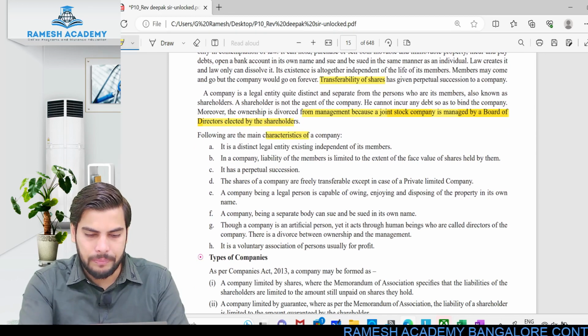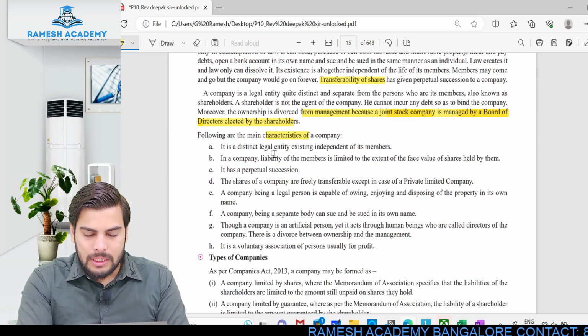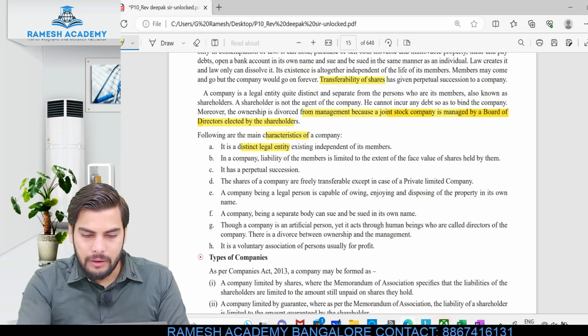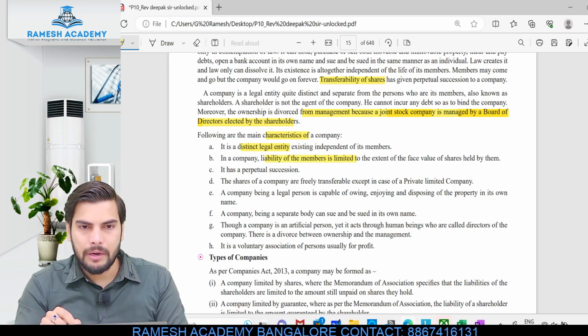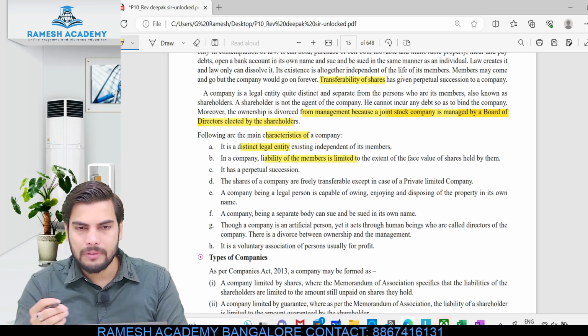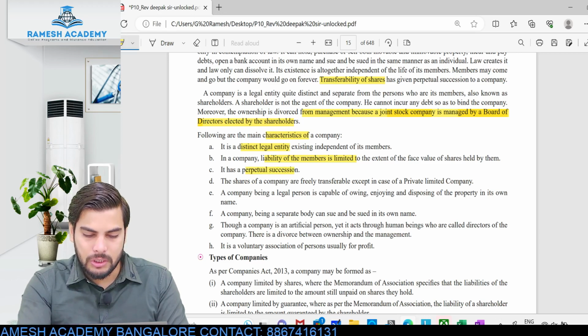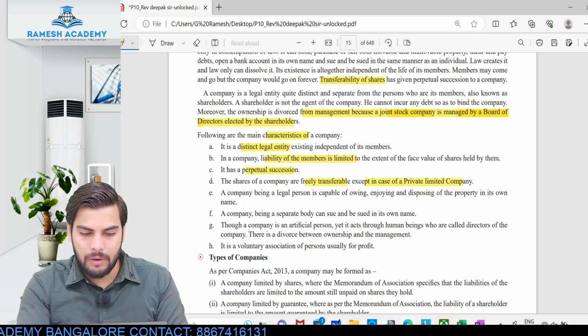Let's look into it. So it is a distinct legal entity. Separate legal entity or distinct legal entity are one and the same. In a company, liability of members is limited, to the extent of the unpaid value of the shares which is held by them. I'll be explaining this particular term, don't worry. It has perpetual succession. The shares of the company are freely transferable except in case of a private limited company.